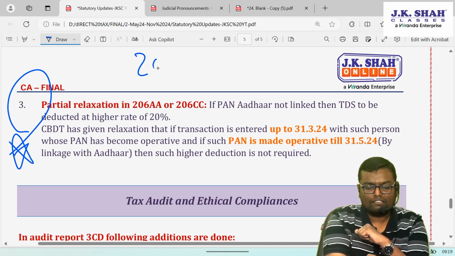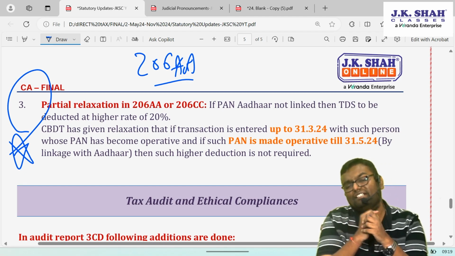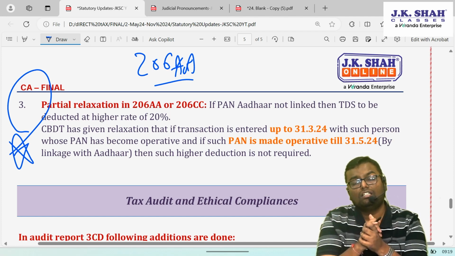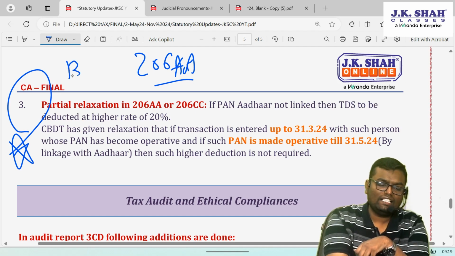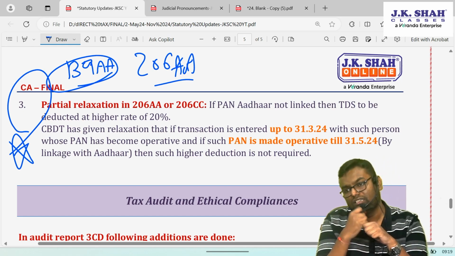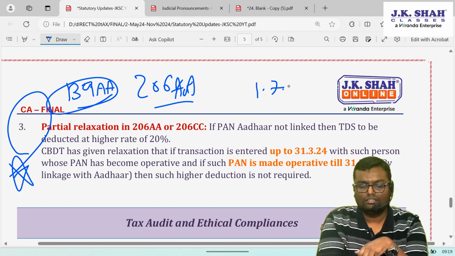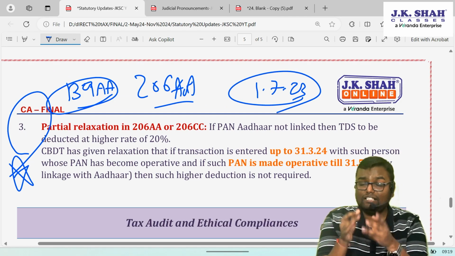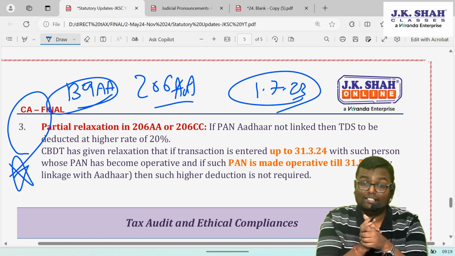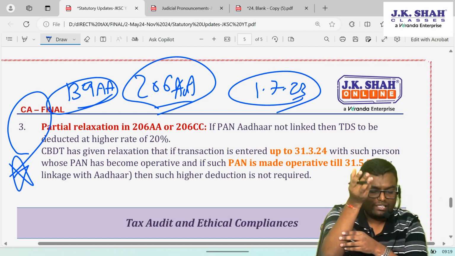Okay, point number 3, important. There is section 206AA. If you don't have a permanent account number, your TDS will be deducted at the applicable rate or 20%, whichever is higher. Now there is one more section, 139AA, quoting the Aadhaar number, which says that every permanent account number has to be linked with the Aadhaar number. If you fail to link, then after 1st July 2023, that was the cutoff date, if you have still not linked your PAN with Aadhaar, your PAN will become inoperative. And if that PAN becomes inoperative, then as per section 206AA, higher TDS is to be deducted.